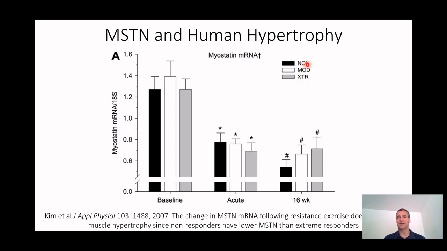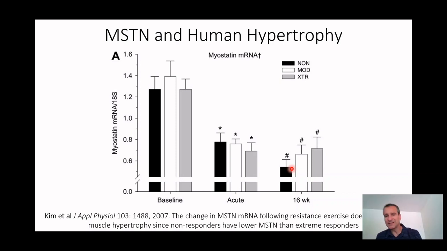If we go back to some of the work that's been done using this model of the extreme responders, moderate, and non-responders, myostatin mRNA at baseline starts relatively similar, and it goes down acutely after exercise, and then 16 weeks after training, it goes down with exercise, showing that myostatin mRNA can go down following resistance exercise. But the interesting thing to look at here is that the extreme responders that are growing 15-20% muscle mass over the 12 weeks actually have more myostatin than the non-responders, some of whom are going down in the amount of muscle mass that they have after 16 weeks.